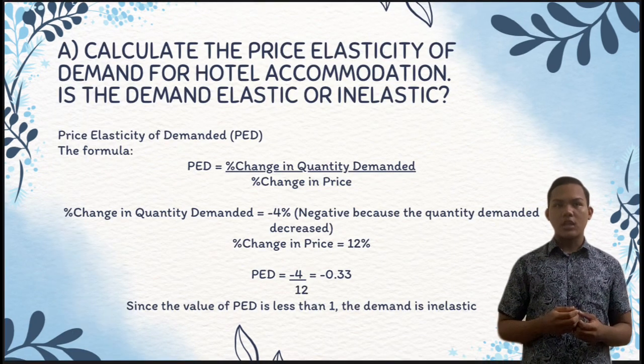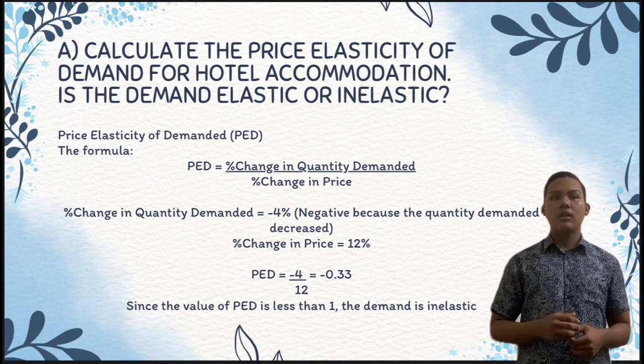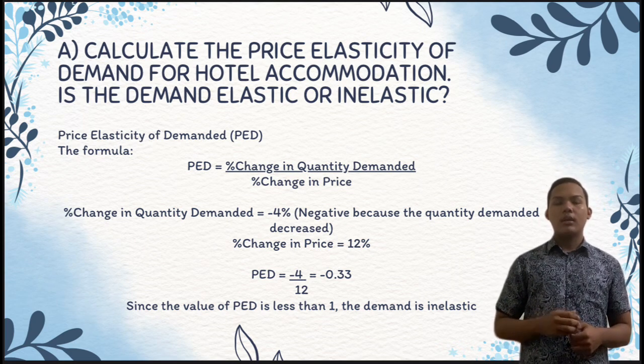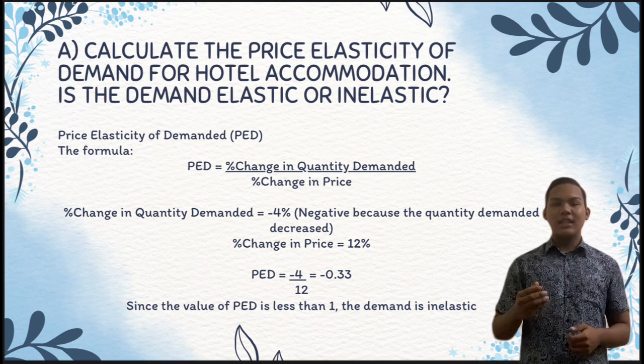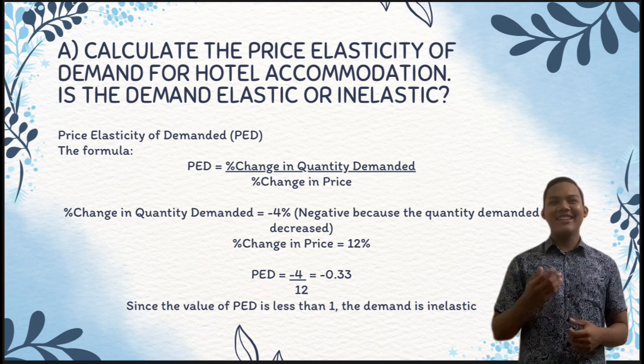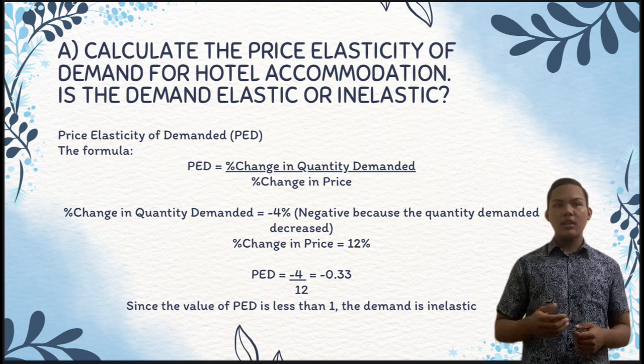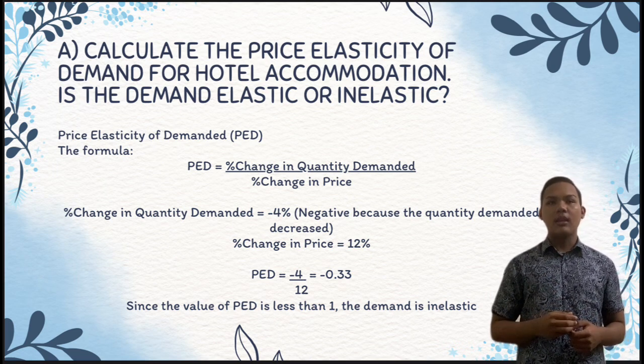So for the first question, the price elasticity of demand, the PED, the formula is PED equal to percent of change in quantity demanded over percent in change in price. So the percentage change in quantity demanded is negative 4%.